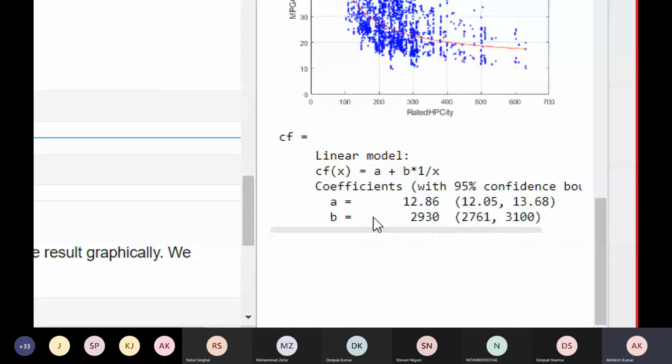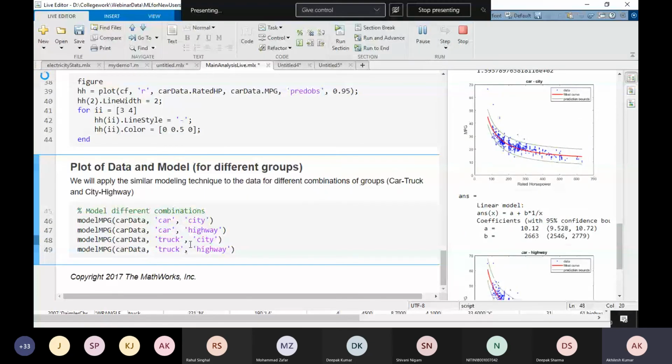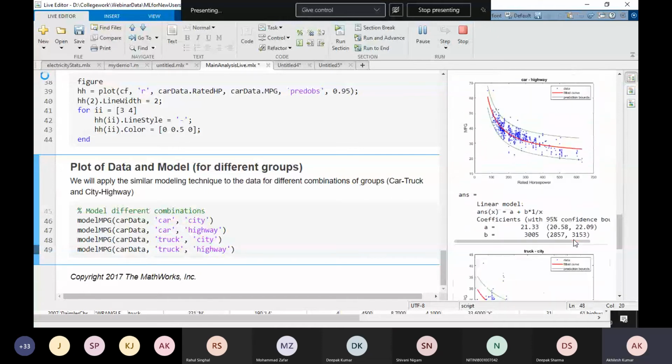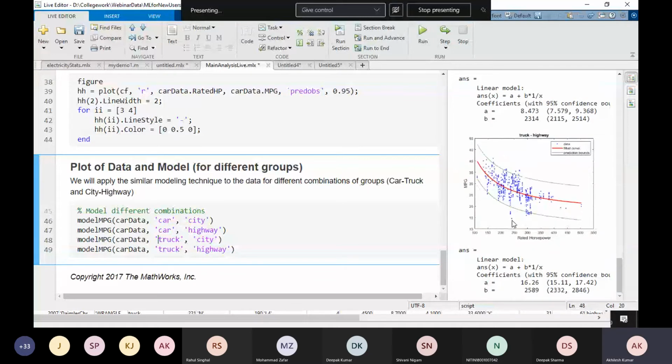Now if I have to predict this here, I will get the model here. If I predict, if rated horsepower is 20, then what will be the mileage on that? It shows 1.593 into 10 to the power 2. That is 100 miles per gallon if rated horsepower is 20. Perfect. Same way, in a similar way, you can fit if your car is driving in the city, car is driving on the highway, truck is driving in the city, or truck is driving on the highway, right? So these are different fitting models.